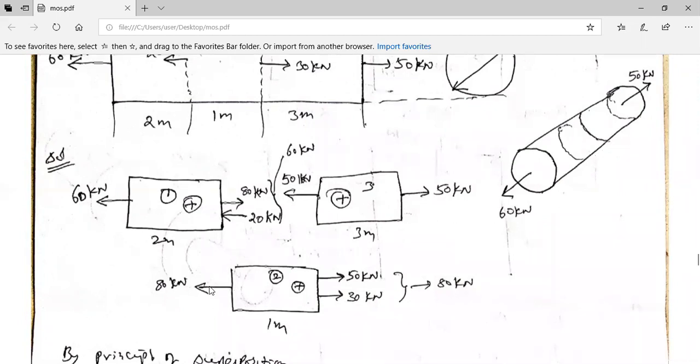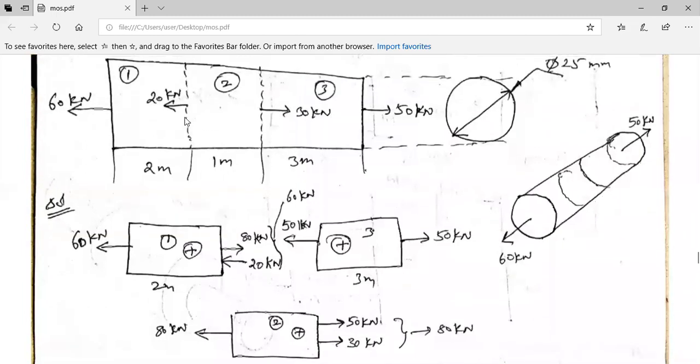80 kilonewtons in this direction. Therefore, the same 80 kilonewtons to take it in the opposite direction. So this is 80 kilonewtons. Fine. So net force, already 20 kilonewtons is there. Therefore, I put 20 kilonewtons. 80 minus 20 is 60.